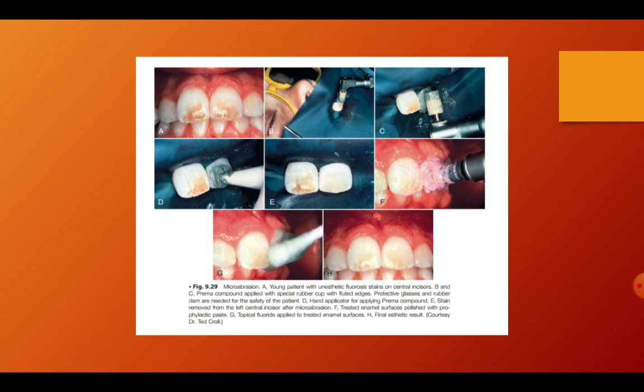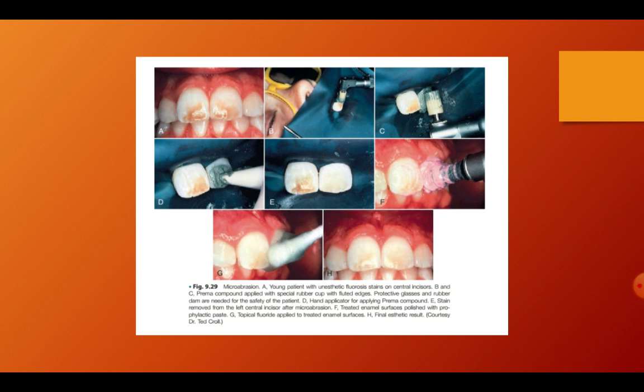This photograph shows the process of microabrasion. A young patient with aesthetic fluorosis stains on the central incisors is seen in the first diagram, where a compound known as Prema compound is applied on it.